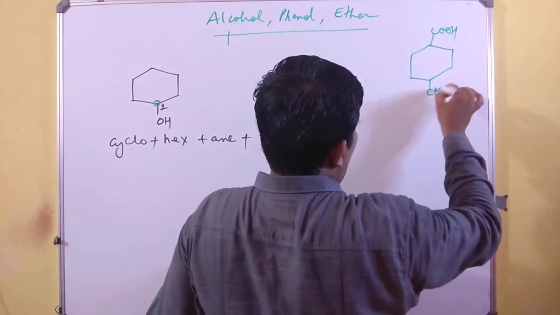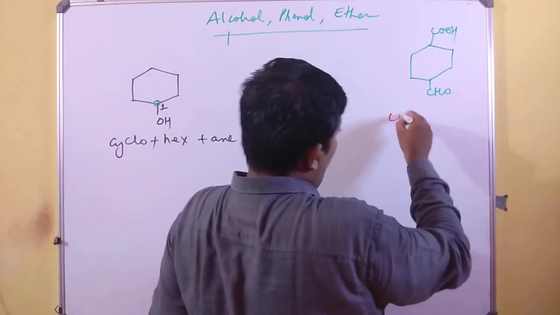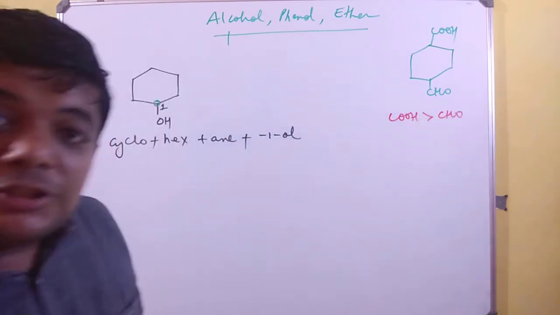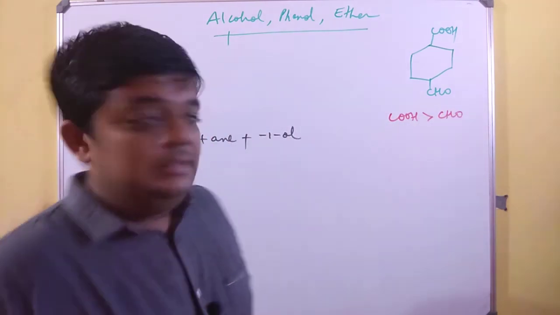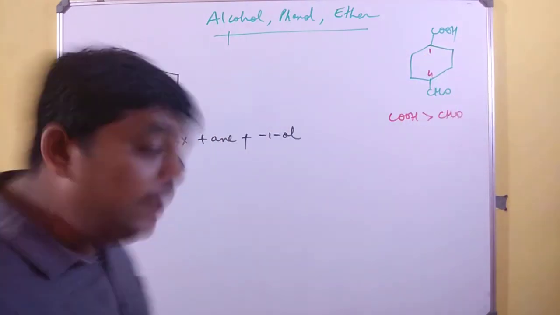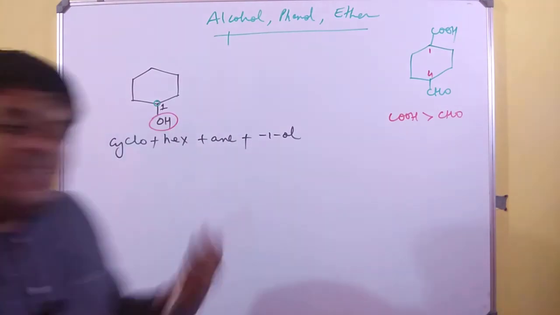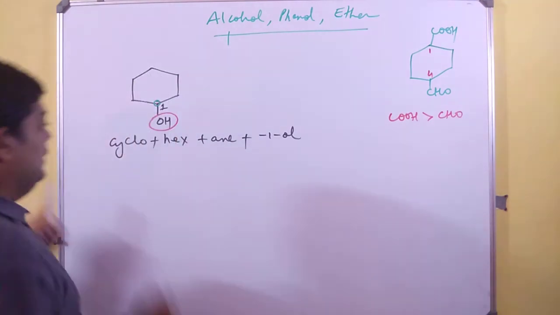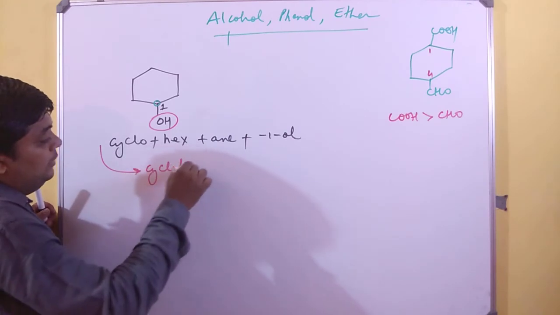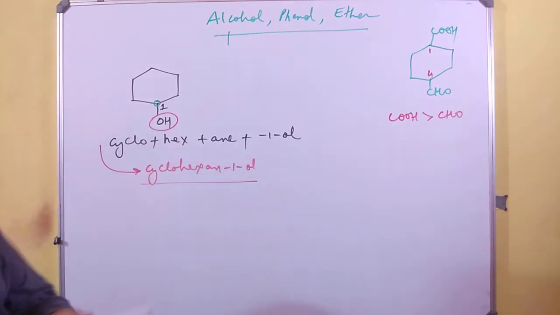If I have COOH and CHO, I am very sure from the priority order that has been taught to us in plus 2 that COOH is much more prior than CHO, and therefore number 1 will come over here and number 4 will come over here. Similarly over here I only have one functional group and hence it has to be the prior one. And so while combining all this, I will end up with cyclohexan-1-ol. This is how we'll write.